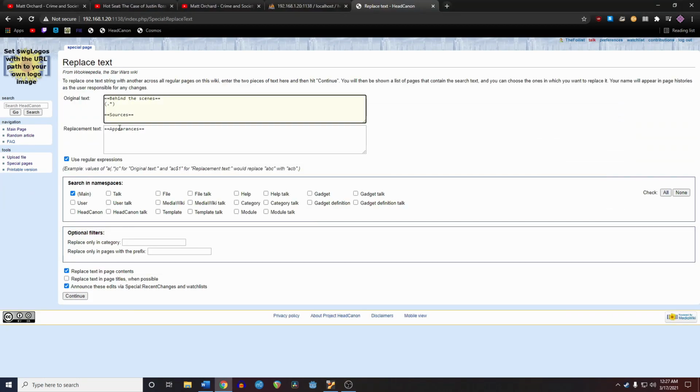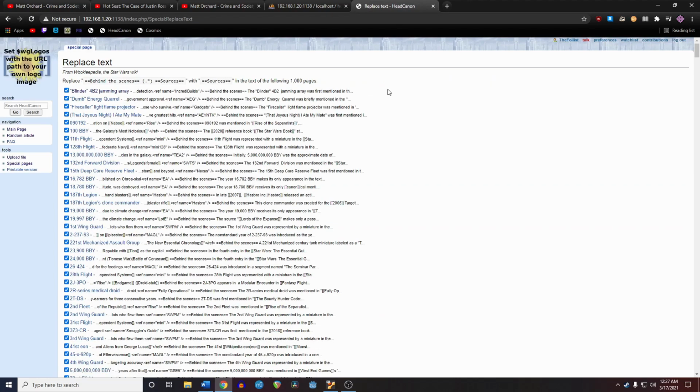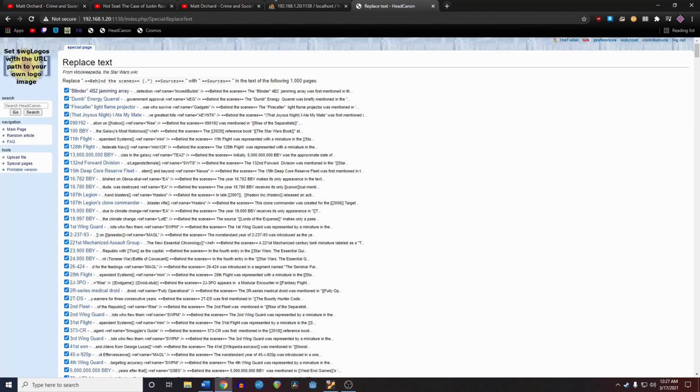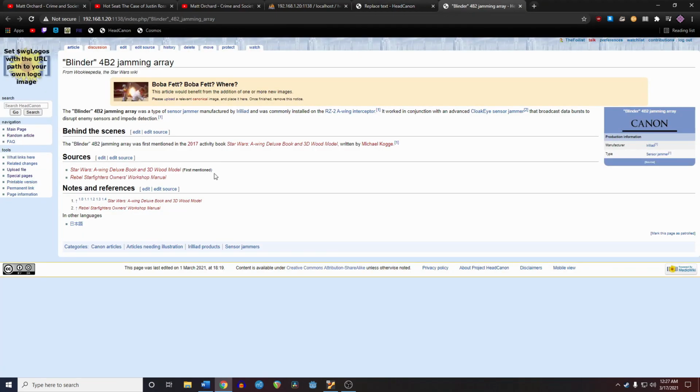When we're done all of those, we'll change the syntax to account for pages that don't have an appearances section, pages where behind the scenes is misspelled, and so on. Eventually, we'll get to the point where doing it manually is more efficient than trying to find the perfect regex for the job, but by then there aren't many left to do.